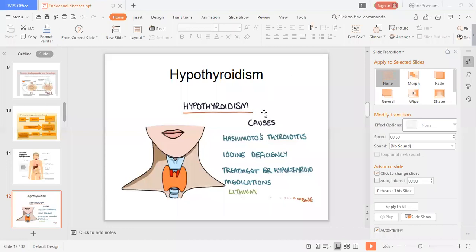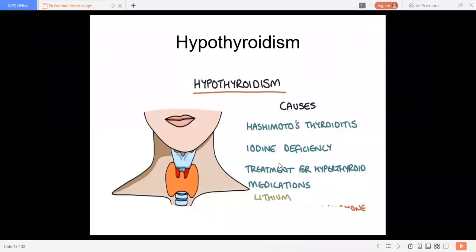Metabolic activities reduce. Then heart rate reduces. So everywhere there is hypofunctioning. Okay. Everywhere we can see the hypofunctioning.